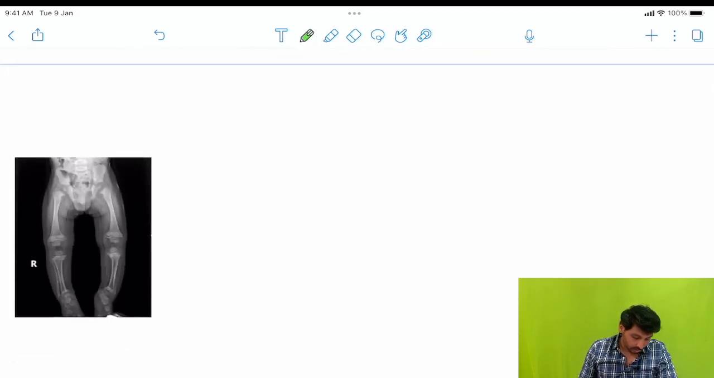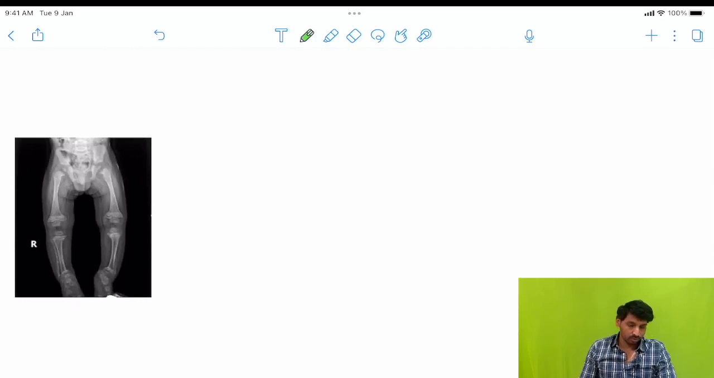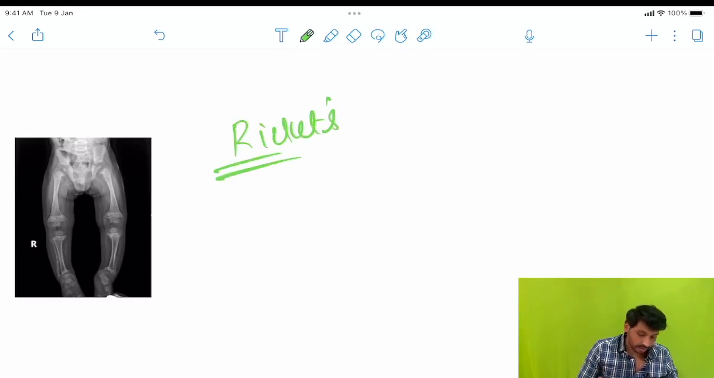For today's session, the last question is image based again. Here they have shown the picture of a kid and an X-ray. The kid has bow legs. So the probable diagnosis we already know, that is rickets. The correct option is rickets.